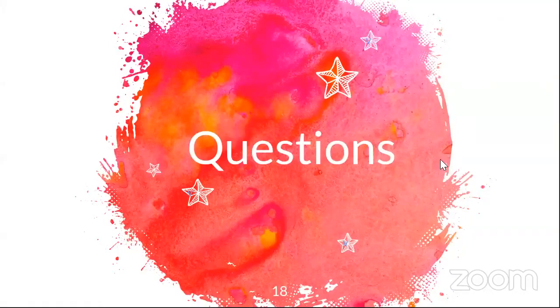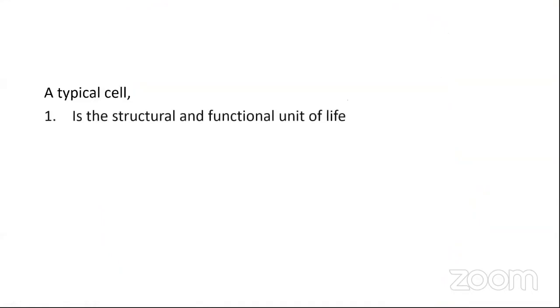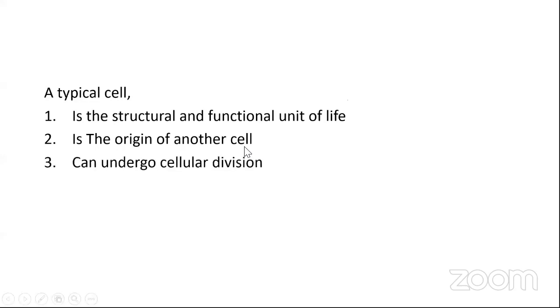Okay, so get ready. I have 2 questions, and I want the answers in the chat box. Okay, let's go. A typical cell is the structure and the functional unit of life, is the origin of another cell, can undergo cellular division, is made up of all the organelles.